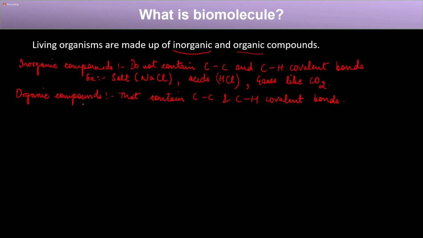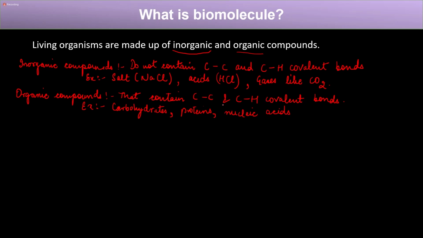Now, what are the examples of organic compounds? The examples are carbohydrates, proteins, nucleic acids. So these all are what? They are organic compounds, right?